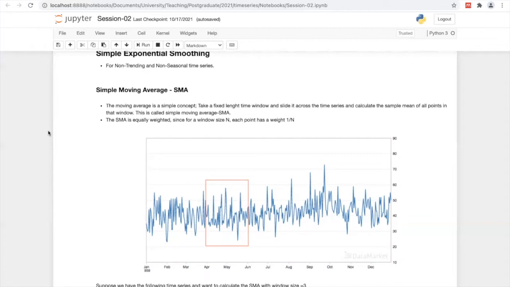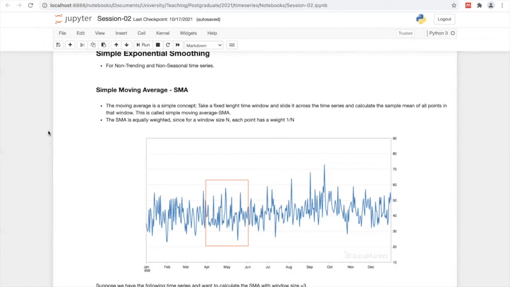The length is April to June, which means almost 2 months. Then in the moving average, you have to slide this time window across the time series and calculate the sample mean of all points in that window.